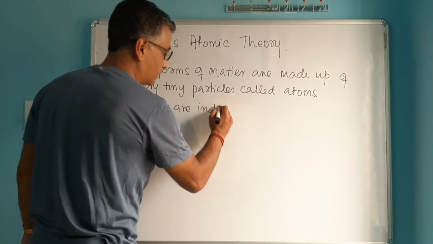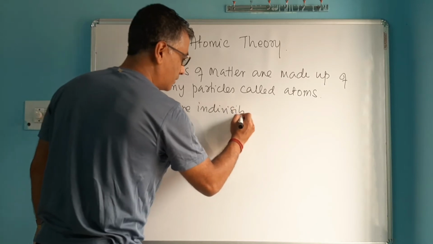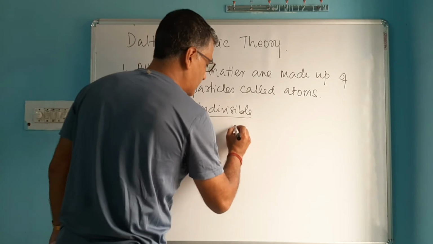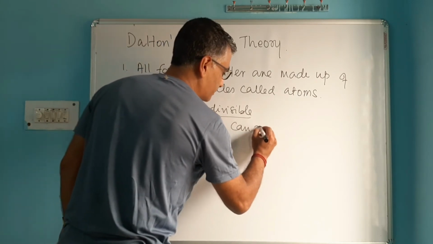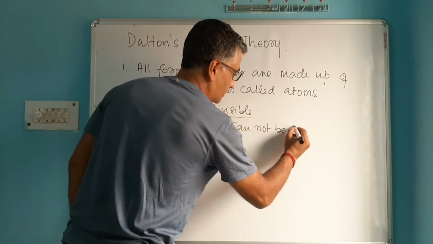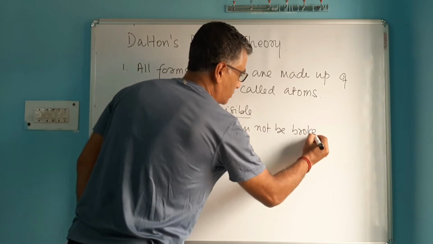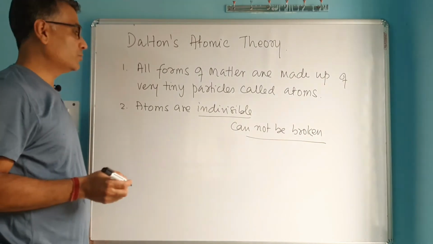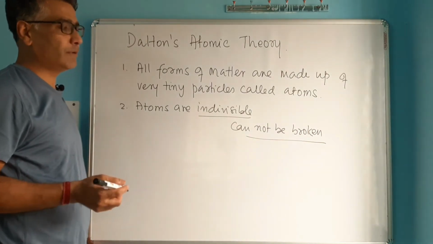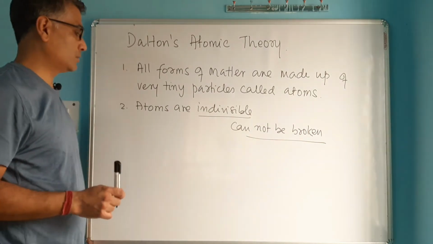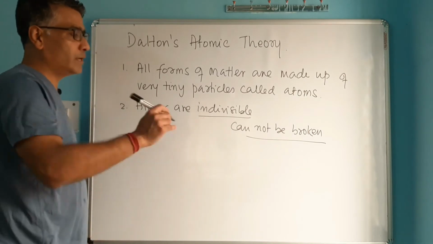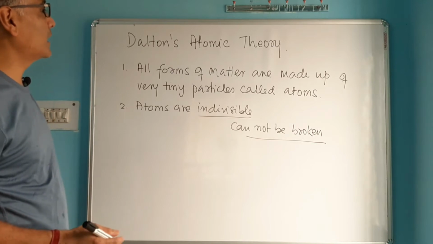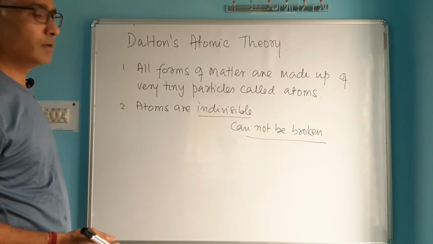indivisible. What's the meaning of atoms being indivisible? Indivisible means you can't break an atom, it cannot be broken down. Which means you cannot have anything smaller than an atom. According to Dalton, atoms are not made up of any smaller particle. They are the smallest. So because they are the smallest, you can't break them to make them further small. So this is what was said in Dalton's atomic theory.